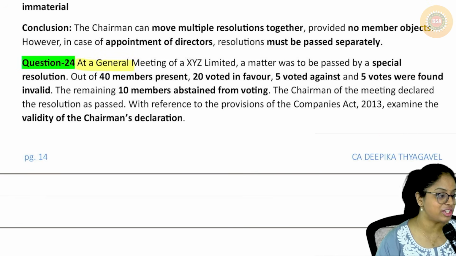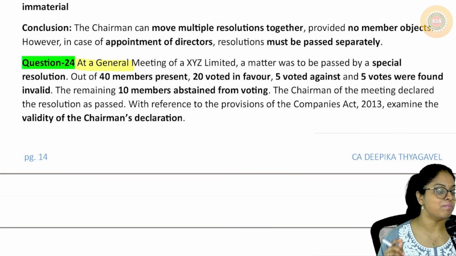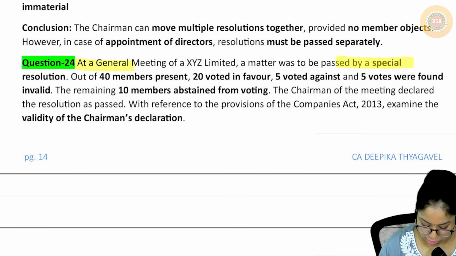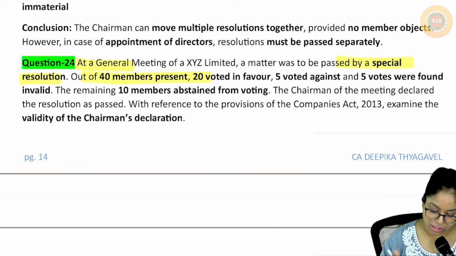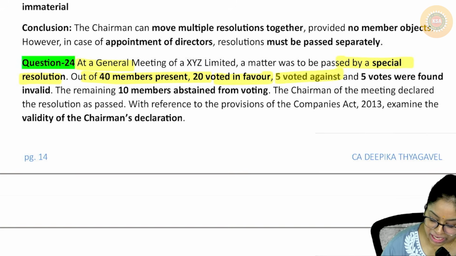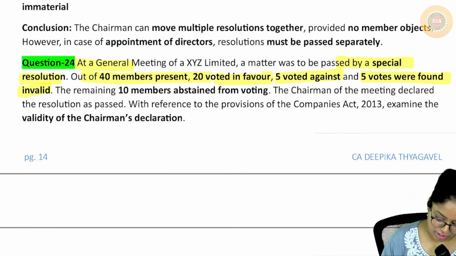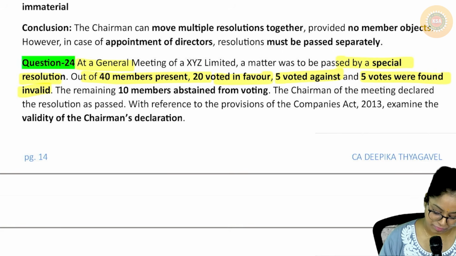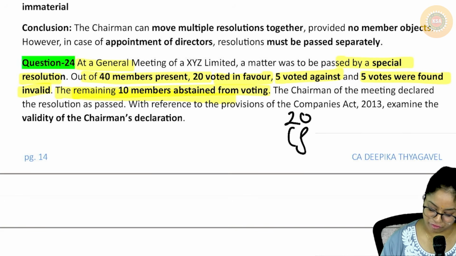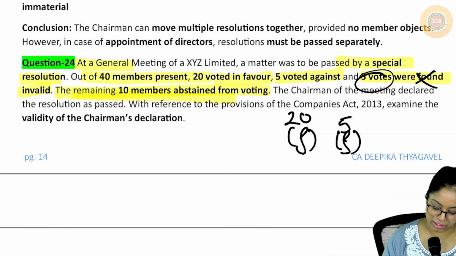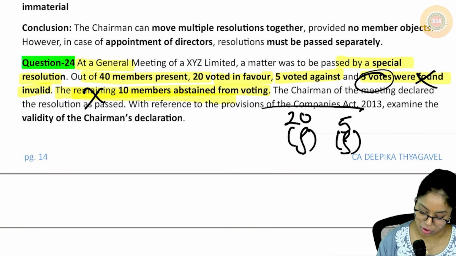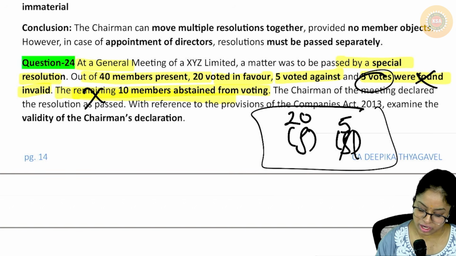Okay. At the general meeting of XYZ Limited, a matter was to be passed by special resolution. Out of 40 votes present, 20 were in favor, 10 were against, and 10 votes were invalid. Now you tell me whether the special resolution can pass or not. And another thing is that 10 people abstained from voting. They didn't vote at all. Then why did they come to the meeting? Okay. 20 are in favor, 5 are against. You remember I gave you an example where I told you those who did not vote and invalid votes, we will not count. So now it is just this. That is 20 for, 5 against.